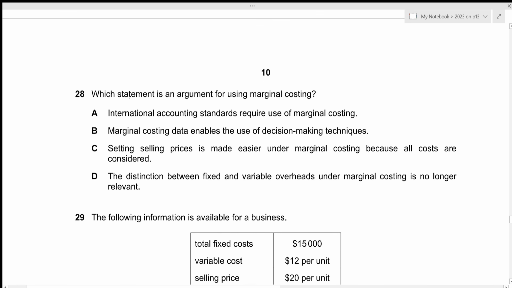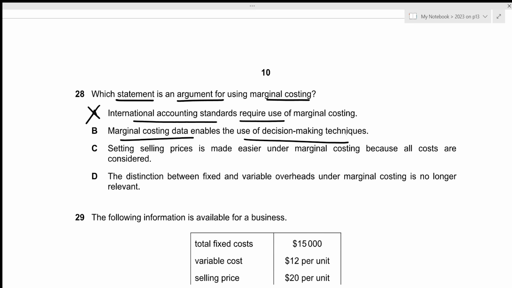Now for question number 28, which statement is an argument for using marginal costing? So we're basically looking for the advantages of marginal costing. The first one is international accounting standards require use of marginal costing. This is incorrect because absorption costing can also be used under international accounting standards. The second one is marginal costing data enables the use of decision-making techniques. That is true because we can compare make or buy situations as well as any shortage of resources. So option B is the correct one.